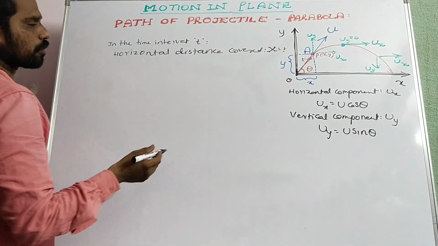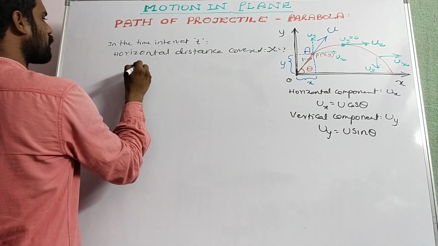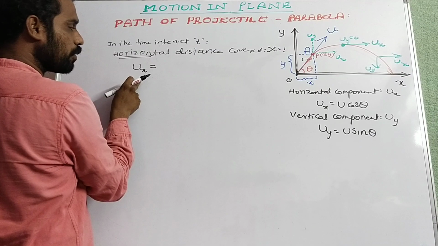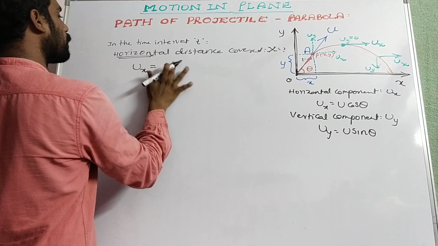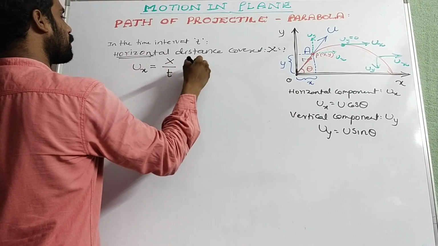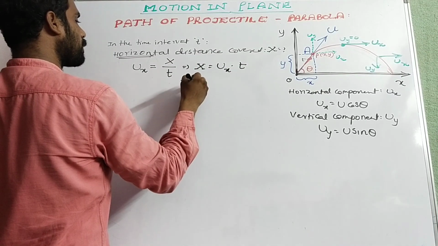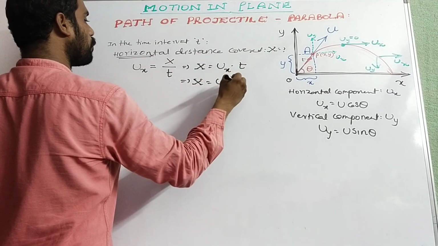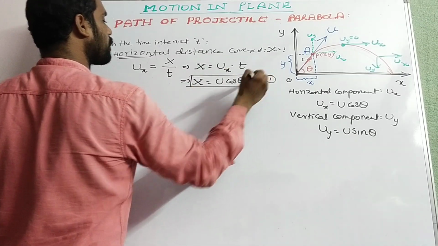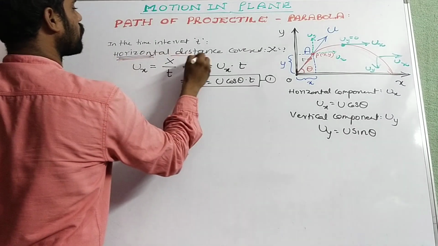The velocity ux is acting along the horizontal direction, so ux is equal to the horizontal distance covered x divided by the time interval t. That implies x is equal to ux into t, so x is equal to u cos theta into t. That is expression number one, for the horizontal distance covered.